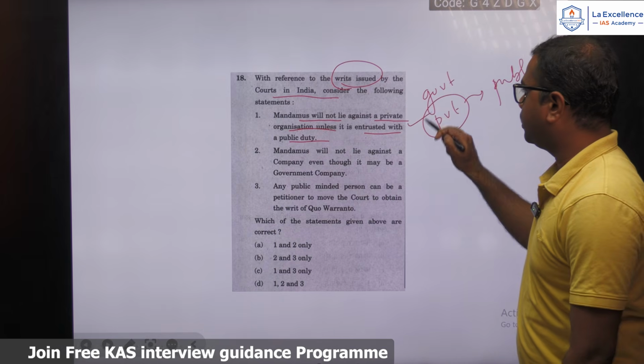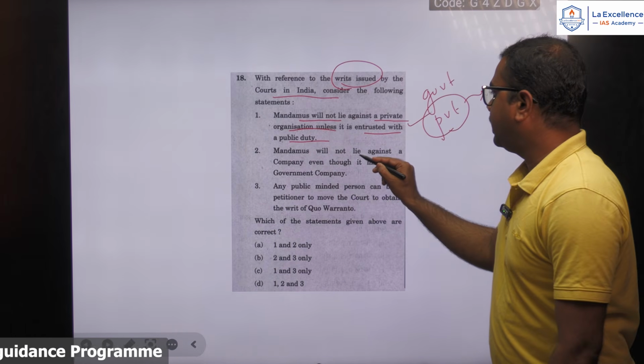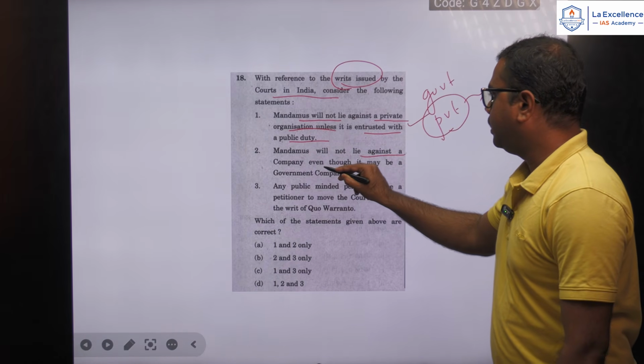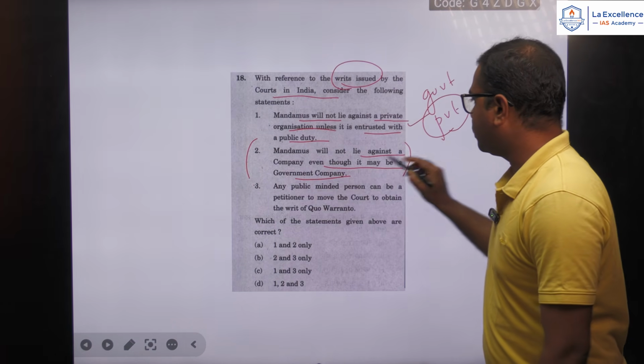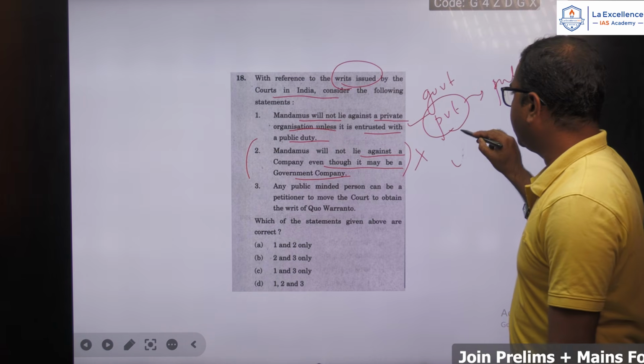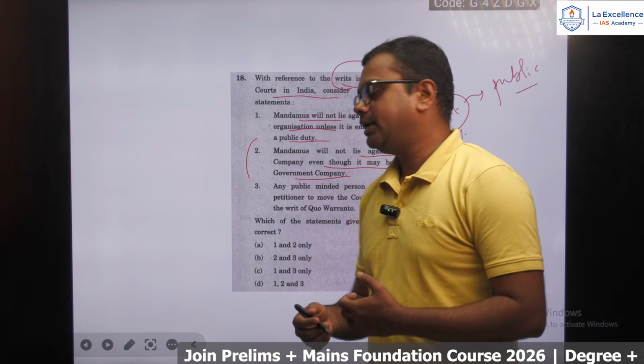Okay, so this is a correct one. Mandamus will not lie against a company even though it may be a government company. Okay, this is again a wrong statement, because a mandamus can be issued against a government company also.